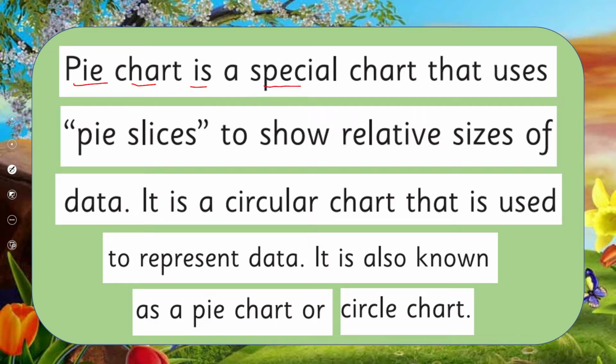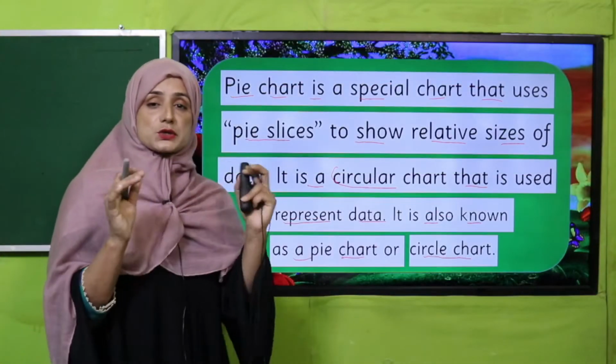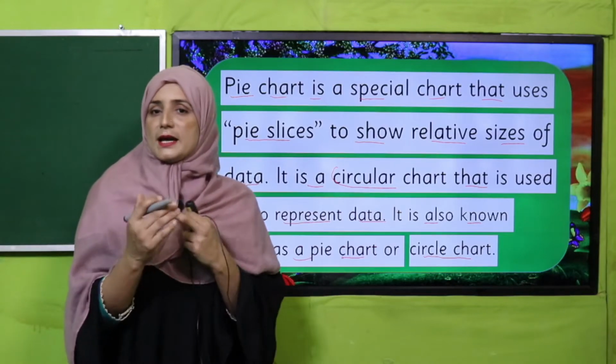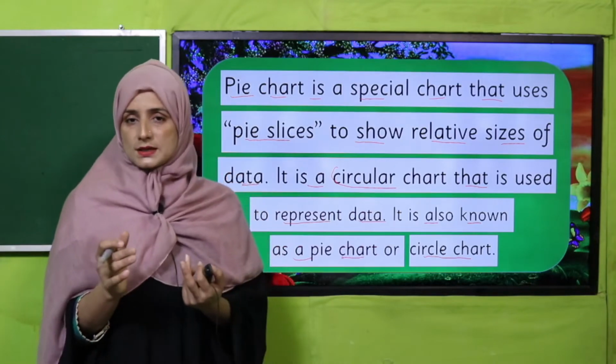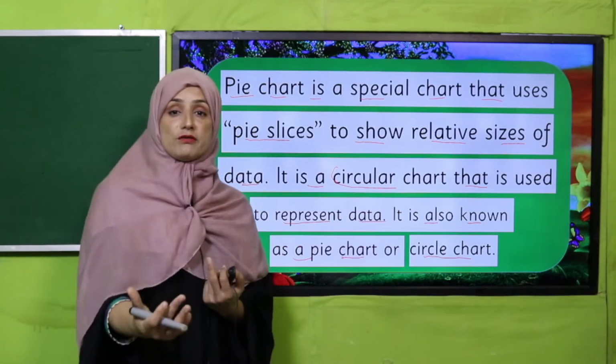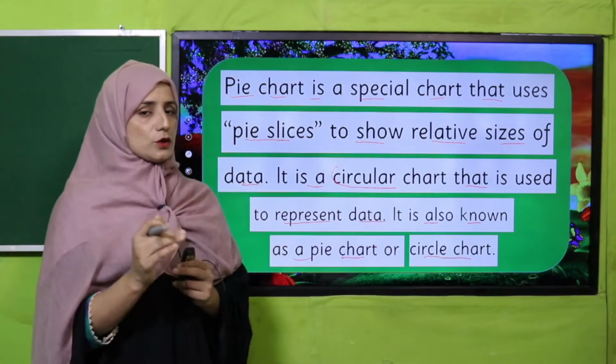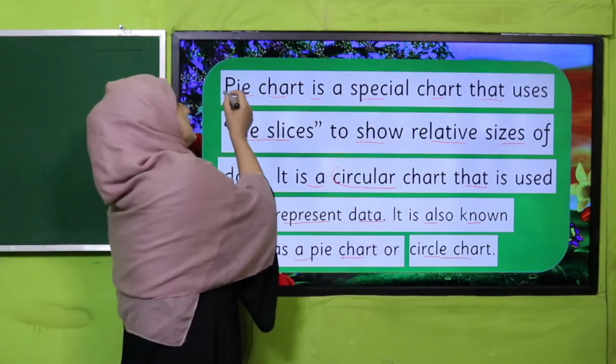A pie chart is a special chart that uses pie slices to show relative sizes of data. It is a circular chart that is used to represent data. It is also known as a pie chart or a circle chart. When we represent data, it can be about a student, a teacher, or our daily routines. It's up to us which type of information we are going to represent. So we can also use this way, the pie chart.